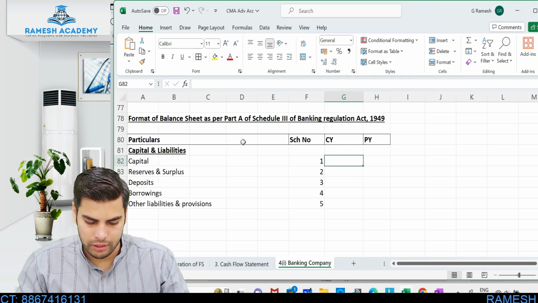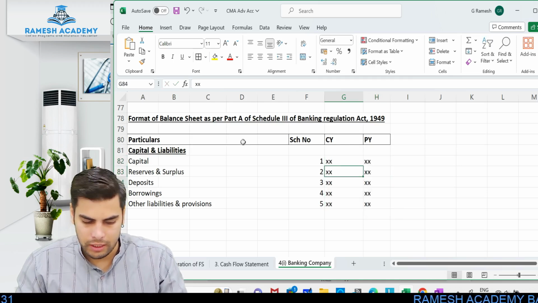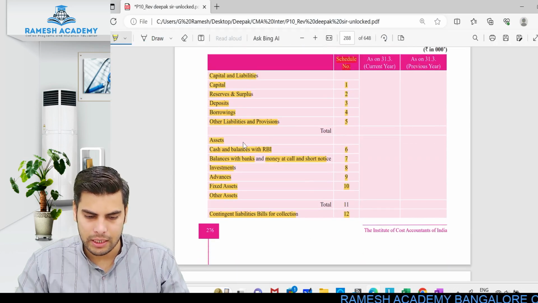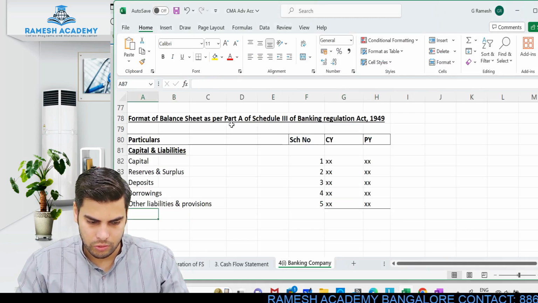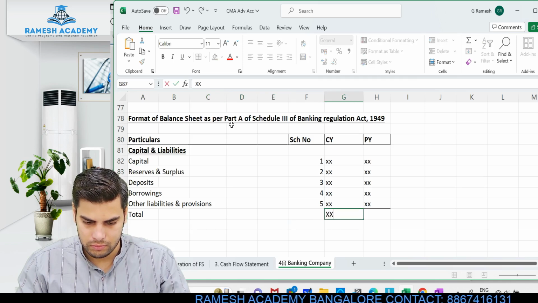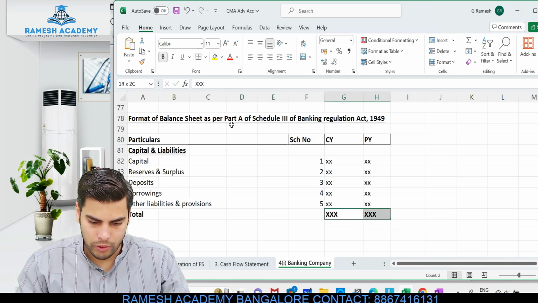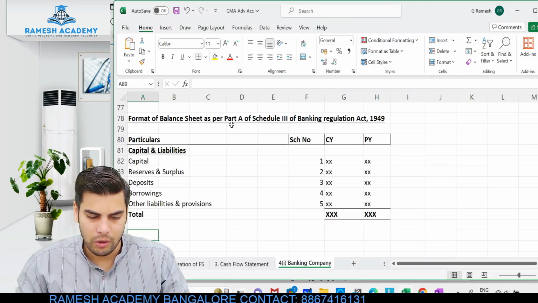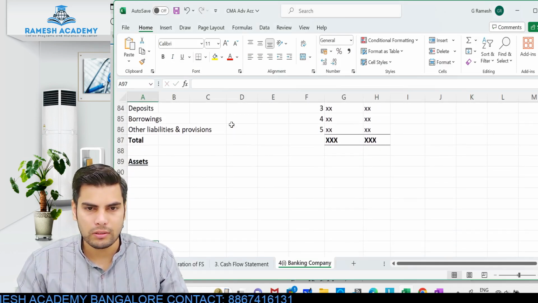Okay, so all the figures for the current year and previous year is what you will be showing. Okay, this is with respect to liabilities and capital. So then you will get to know the total. This would be the total. So after this, you will be showing the assets. Okay, so you will similarly be writing the assets. Okay, look at this. When it comes to assets, okay, you will be showing in other sequence.